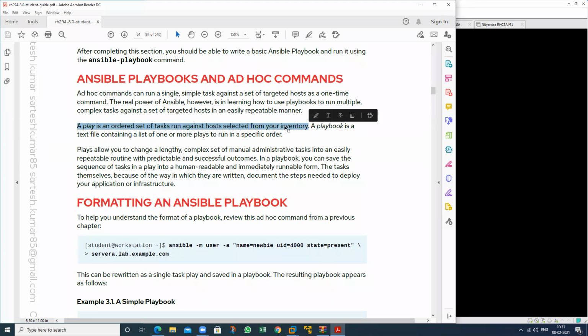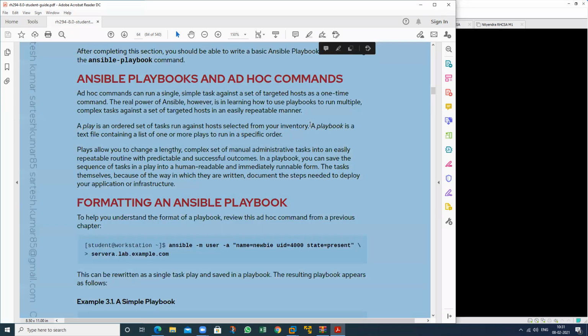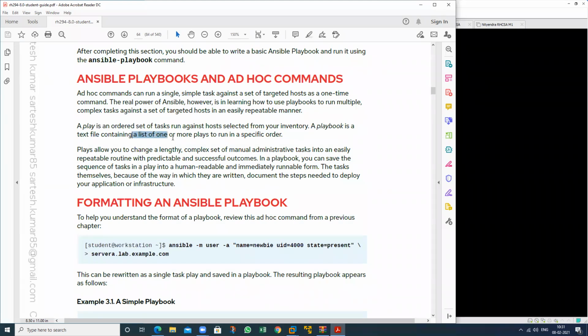A play is an ordered set of tasks that can run against hosts selected from the inventory file. A playbook is just a text file which contains a list of one or more plays to run in a specific order, because the tasks in the playbook run in order.